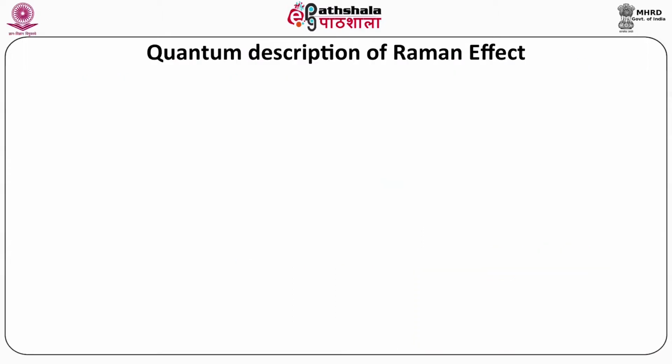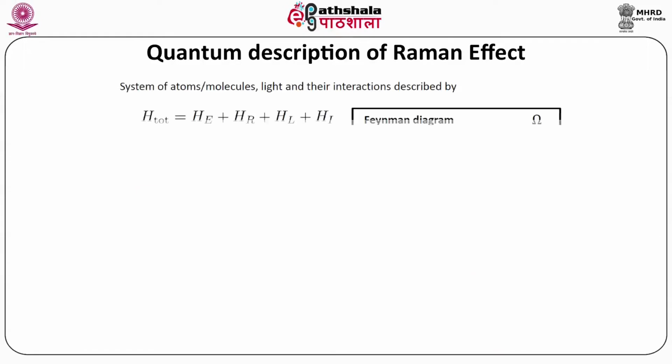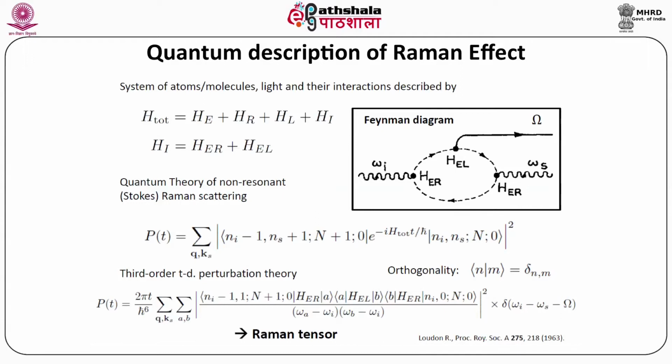Here we talk about the quantum description of the Raman effect. You can see here the system of atoms, molecules, light and their interaction is described by H total equals He plus Hr plus Hl plus Hi, and Hi equals Her plus Hel. Quantum theory of non-resonant Stokes Raman scattering is given as a long equation, and finally the third order of time-dependent perturbation theory gives the sum of terms and describes the Raman tensor.